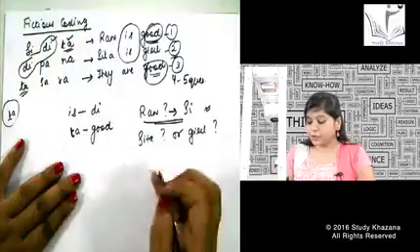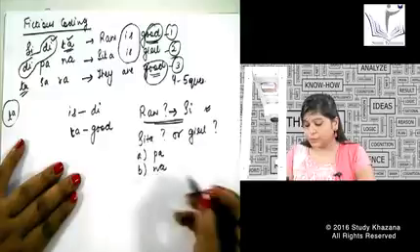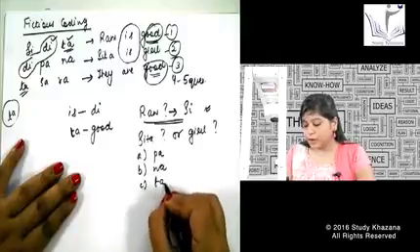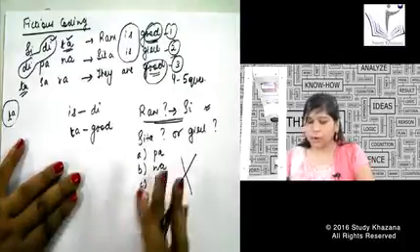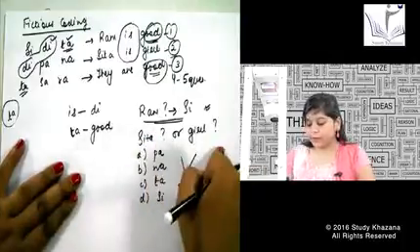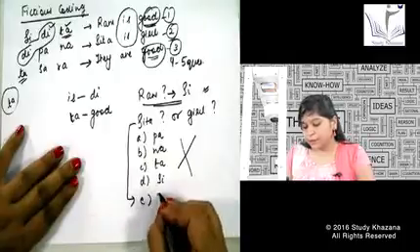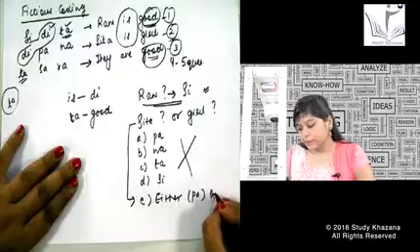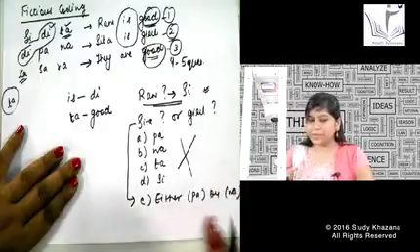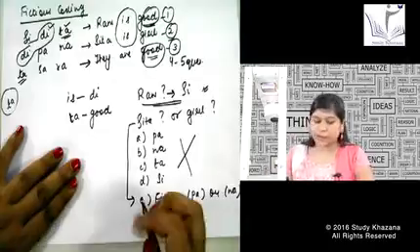If they have an option of TA, if they have an option of NA, or if they have an option of TA and SI, all these options are wrong. I cannot predict the answer for Sita or girl. But remember, if they give you an option either PA or NA, now can I make this option correct? Definitely yes, this answer is correct.